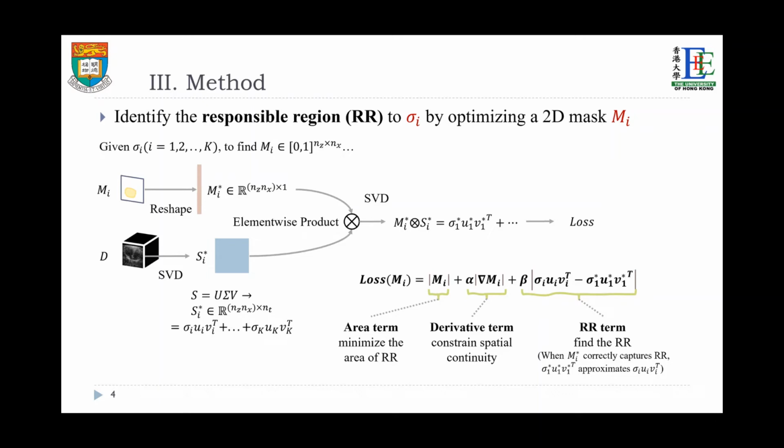It is based on the assumption that when M_i star correctly captures the responsible region, sigma_i star u_i star v_i star transpose should approximate sigma_i u_i v_i transpose. And the whole process is differentiable. We can backpropagate the loss and use SGD or L-BFGS to solve the optimization problem.